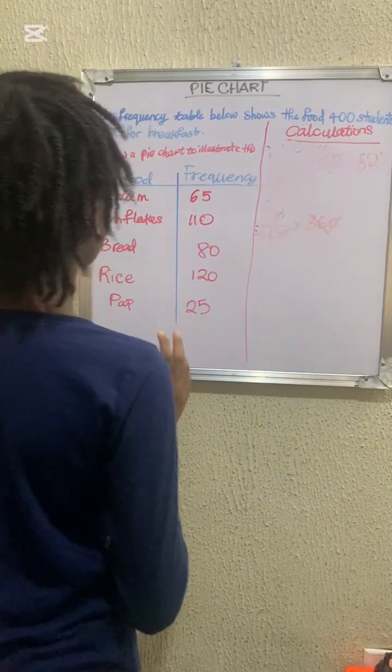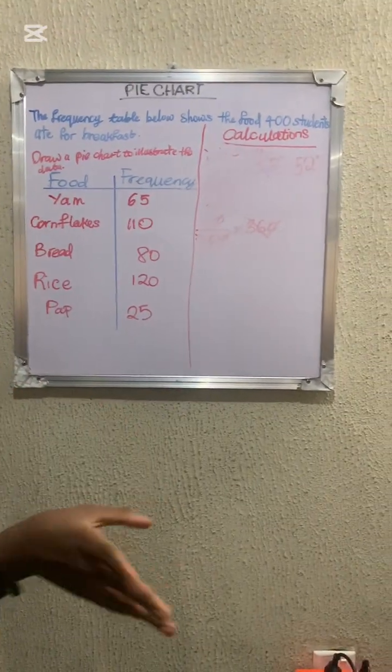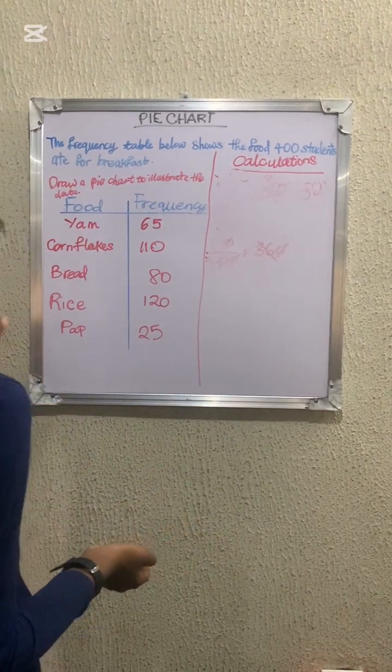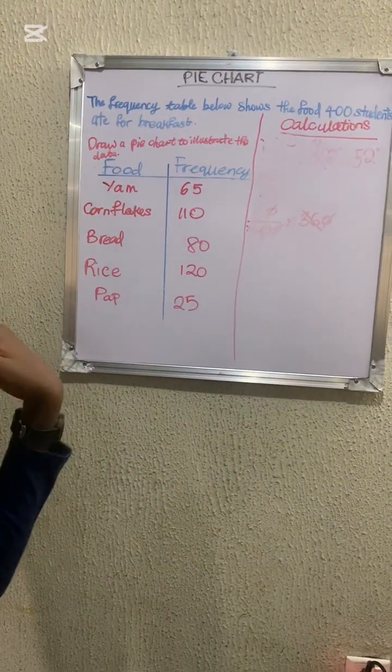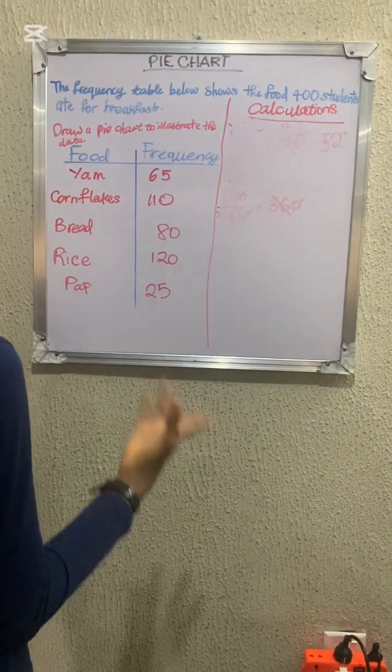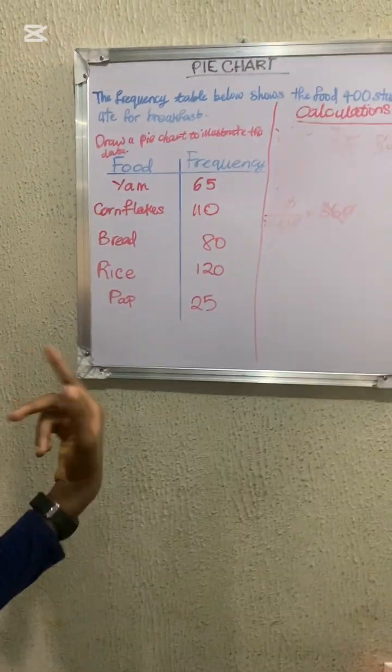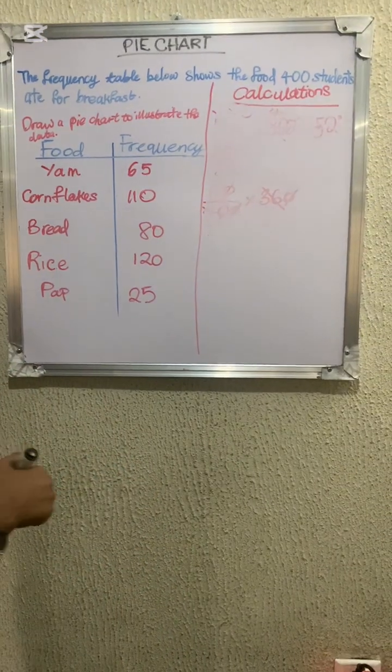It says that the frequency table below shows the food that 400 students ate for breakfast. Draw a pie chart to illustrate the data. So 65 people ate yam, 110 people ate cornflakes, 80 people ate bread, 120 people ate rice, and 25 people ate pap. So let's solve it.